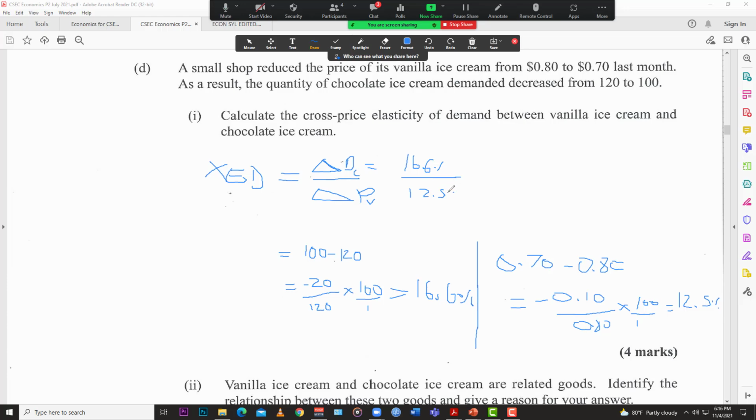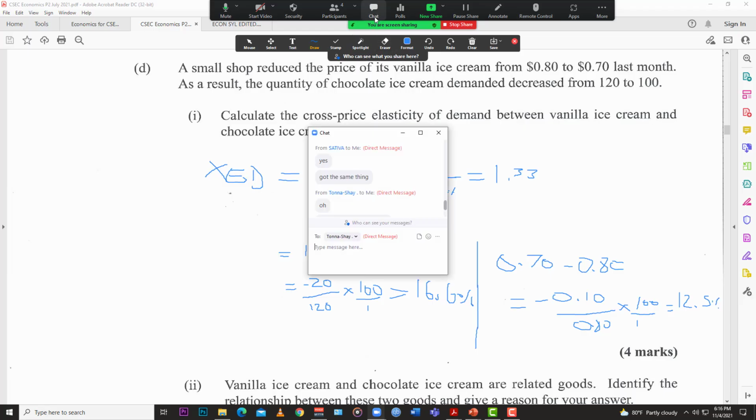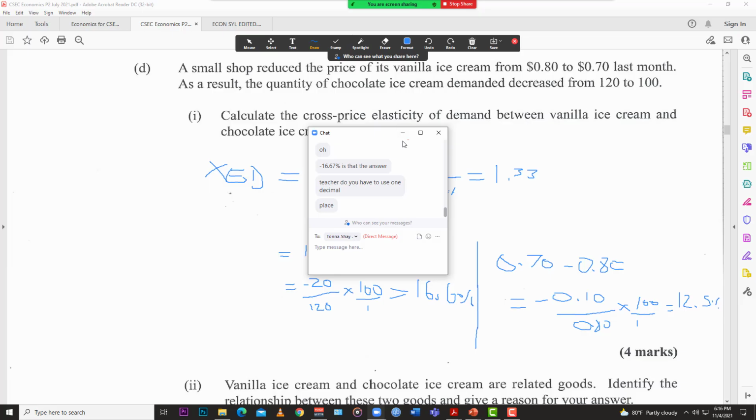The percent doesn't even matter at this point. And then when you do the maths, you should get 1.33. You'll get 1.328 something, and by just rounding up, we get 1.33. Right? You get 1.33.